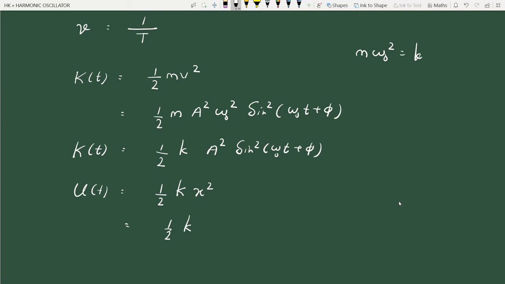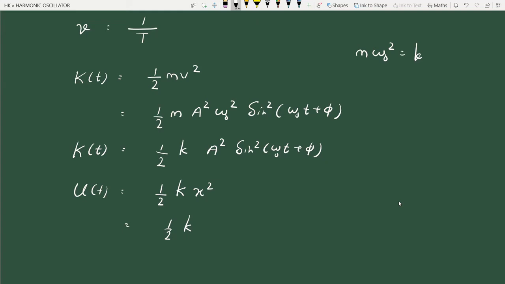If we assign some non-zero potential energy corresponding to equilibrium position, then we have to write potential energy at any position x as half k into x minus x0 square. So here we assume that the potential energy corresponding to equilibrium position is 0, so potential energy corresponding to a displacement x is half k x square.